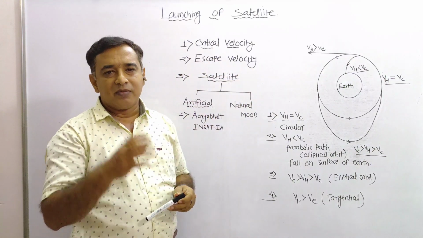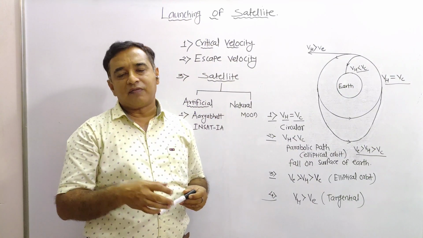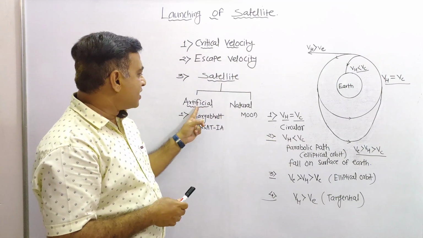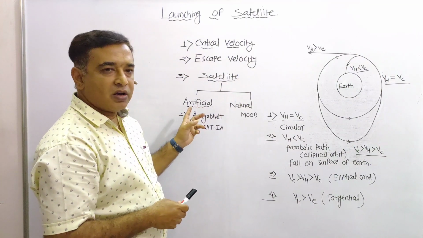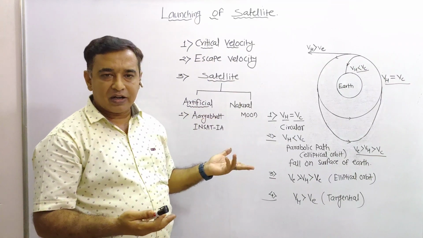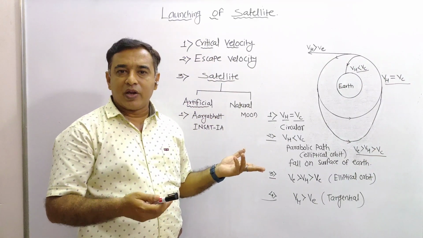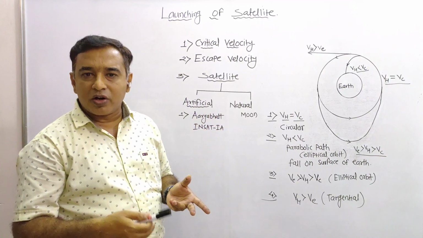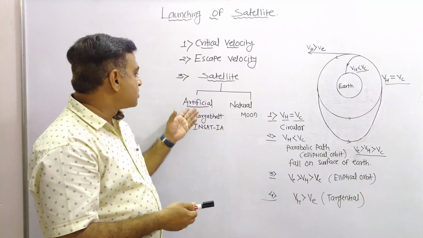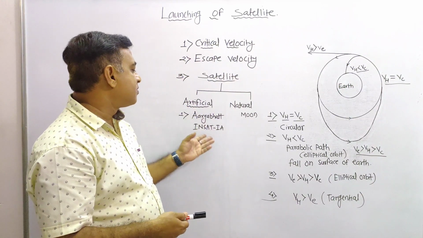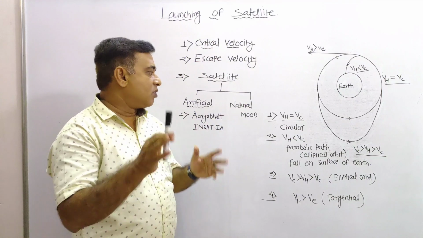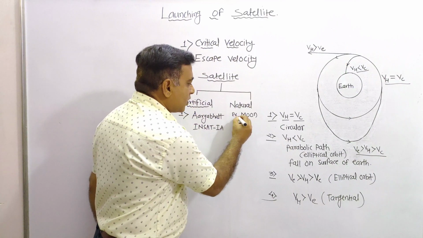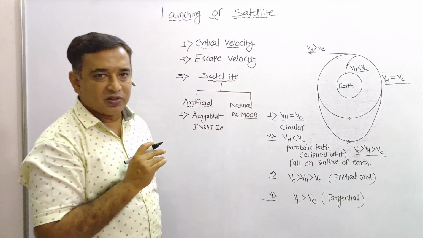Then we have the satellite. Any body which is revolving around the Earth under the influence of the gravitational field is known as a satellite. There are two types of satellites. One is the artificial satellite, meaning a man-made satellite, which revolves around the body under the influence of the gravitational field. Examples are Aryabhata, INSAT 1A, 2B. Then we have the natural satellite. The best example for that is the Moon.